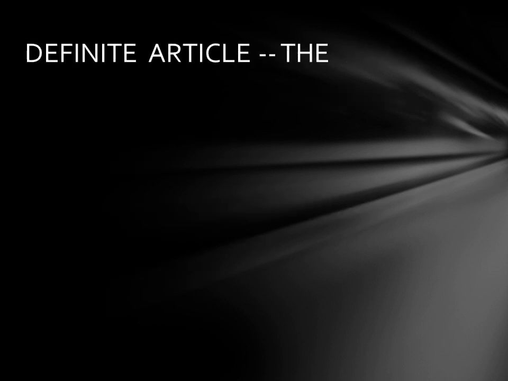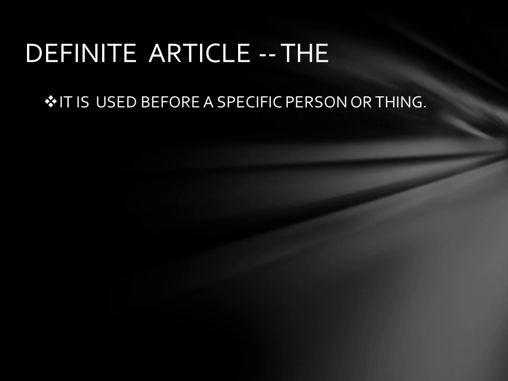Now we will move to the definite article. Which is the definite article? Yes, the. The is the definite article. Where is it used? Now we are going to learn where it is used. It is used before a specific, meaning definite, person or thing. So we will use the before a specific person or thing.